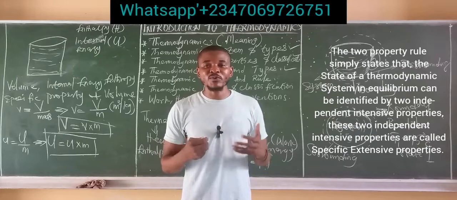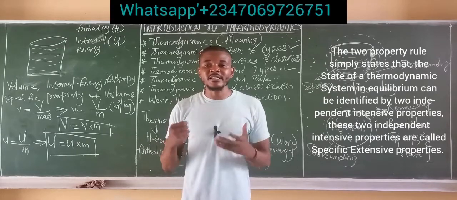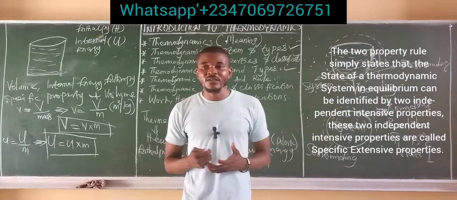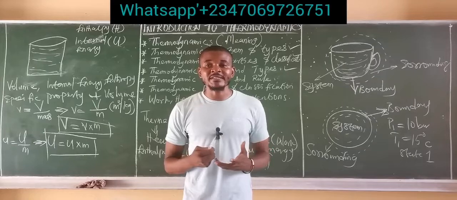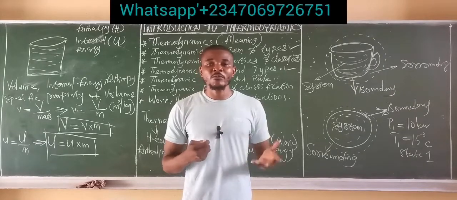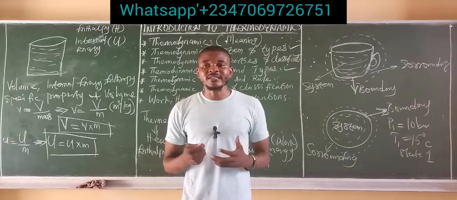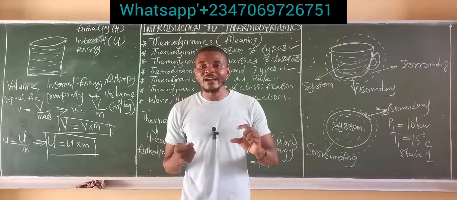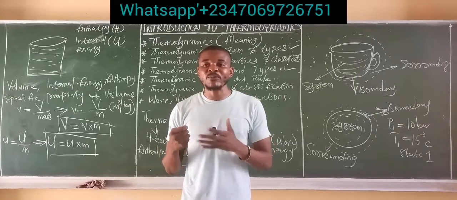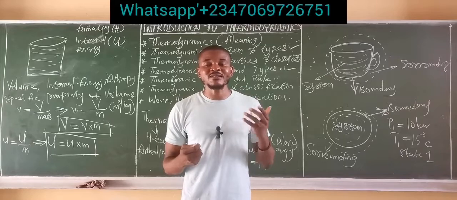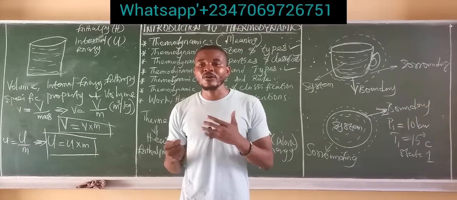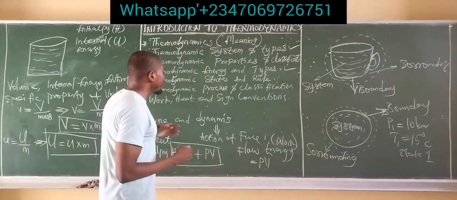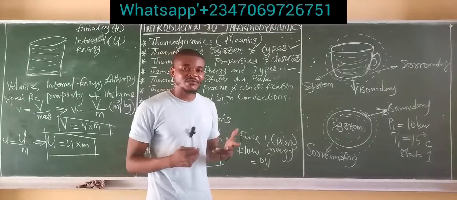independent intensive properties. These two independent intensive properties are called specific and extensive properties. So that is what the two property rule is simply talking about. The state of a system in equilibrium can be identified by two independent intensive properties. These two properties are simply called specific extensive properties. So that brings us to the end of thermodynamic state, and we move on to thermodynamic processes and classifications.